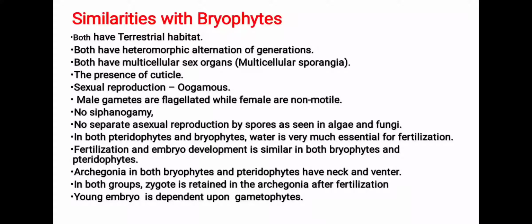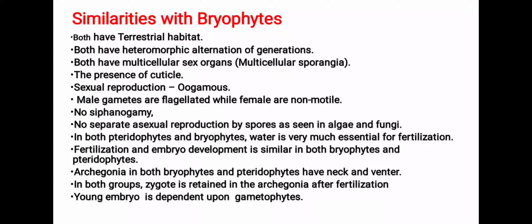Students, asexual reproduction in both bryophyte and pteridophytes can take place by vegetative method but not by formation of spores. In both pteridophytes and bryophytes, water is very much essential for fertilization. And fertilization and embryo development is similar in both bryophytes and pteridophytes.